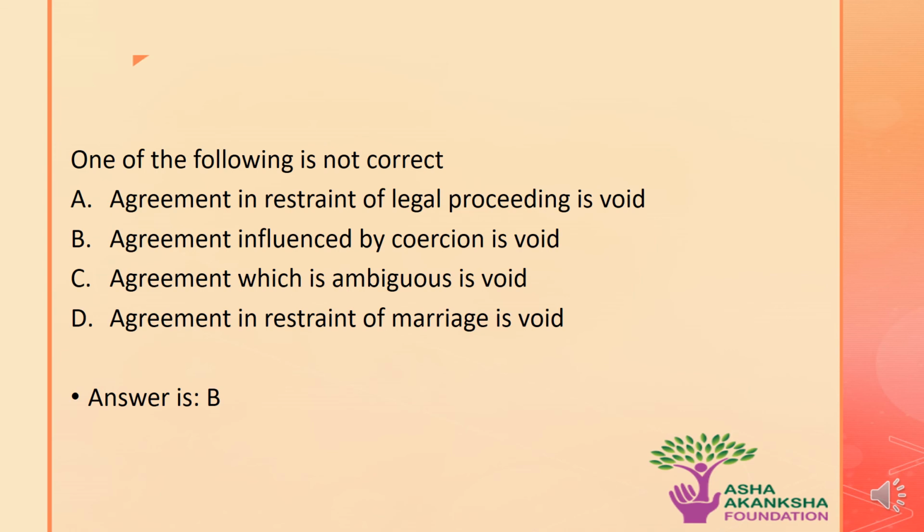The next question is: one of the following is not correct. Identify and choose the correct one. Options are A. Agreement in restraint of legal proceeding is void. B. Agreement influenced by coercion is void. C. Agreement which is ambiguous is void. Or D. Agreement in restraint of marriage is void. The correct answer to this question is option B. Agreement influenced by coercion is void is not a correct statement.